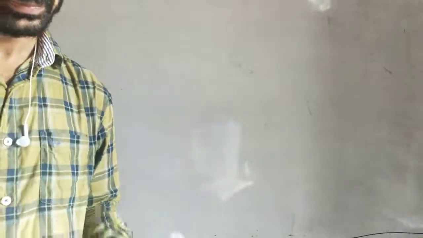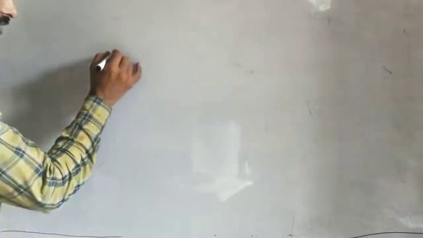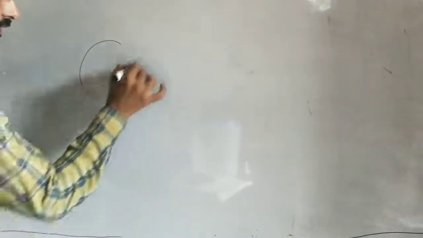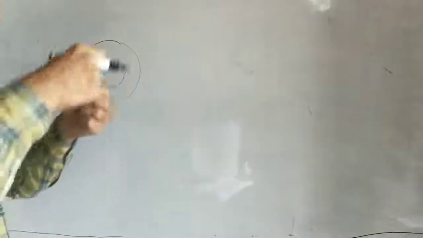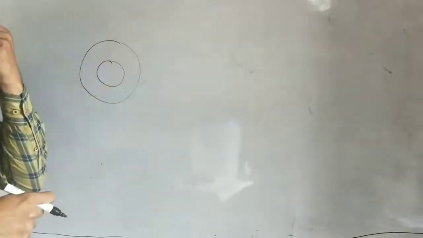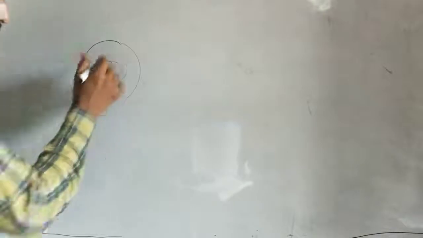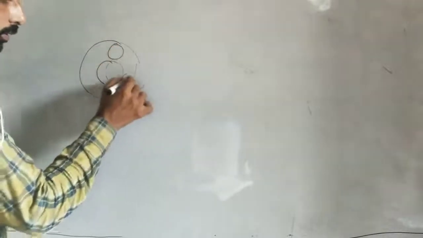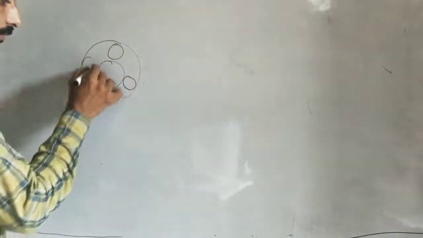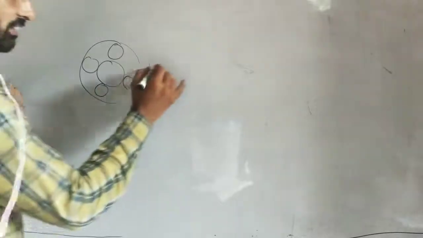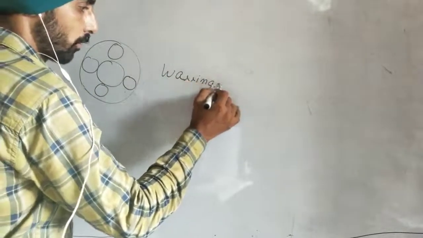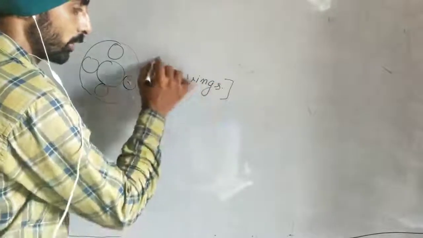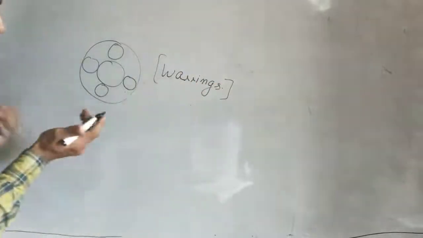So next concept is ball bearings. We are seeing this ball bearings concept. There is a ball there, a ball there, a ball there, and a ball there. They are known as bearings. They are used in tractors also, and they are used in cars also.